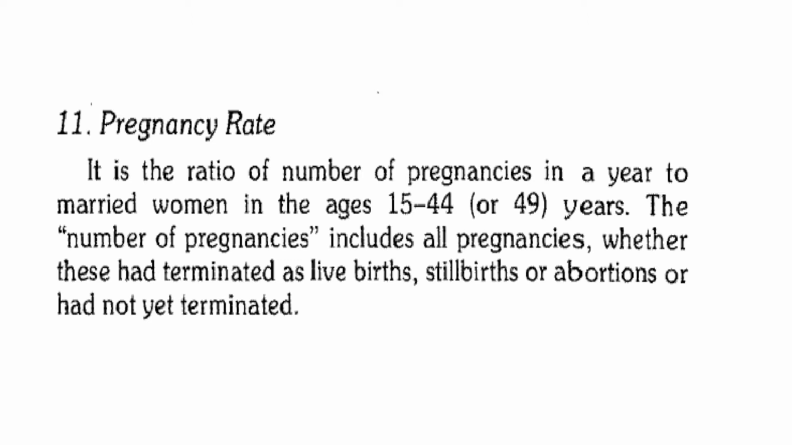The next is pregnancy rate. It is the ratio of the number of pregnancies in a year to married women in the ages 15 to 44 years. The number of pregnancies includes all pregnancies, whether these had terminated as a live birth, stillbirth, or abortion, or had not yet terminated. So, this is the pregnancy rate.